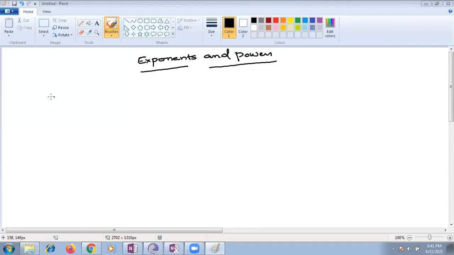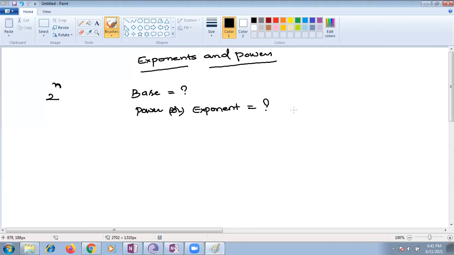See children, just 2. I'm writing 2 power n. Don't shout together. Just for whom I'm asking, they should open their mouth and answer. Sai Kartikeya, are you able to speak with me? What is base and what is power? Mahira, base is how much? Power is what? Just a minute. You can chart also, children. Power or exponent. Exponent.